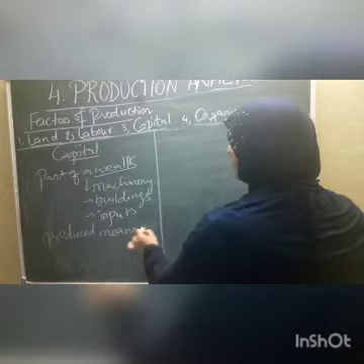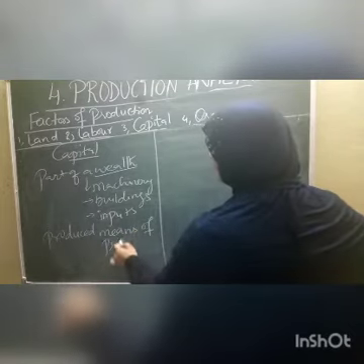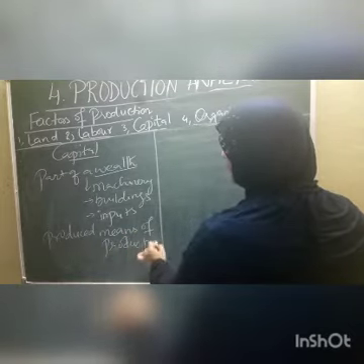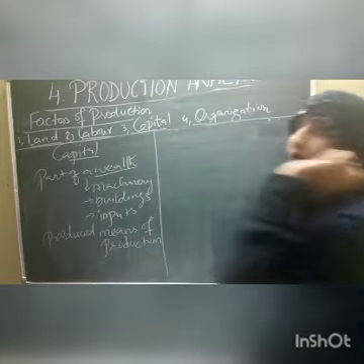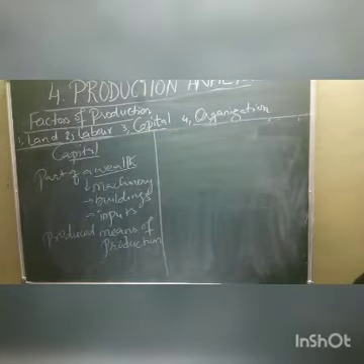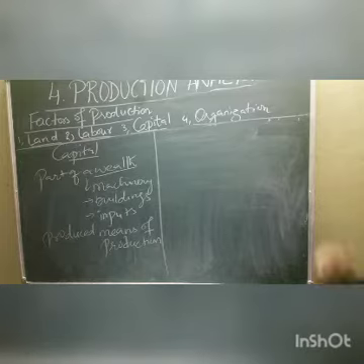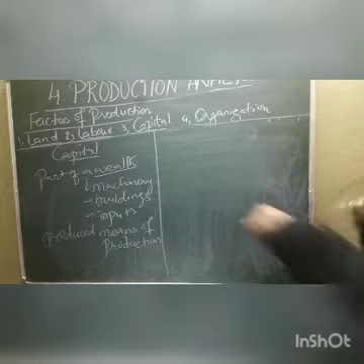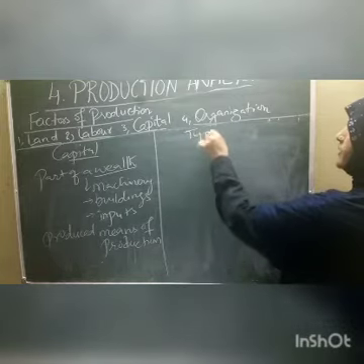With the help of capital, we can improve and extend our business a lot. After learning about capital, let us discuss the types of capital.